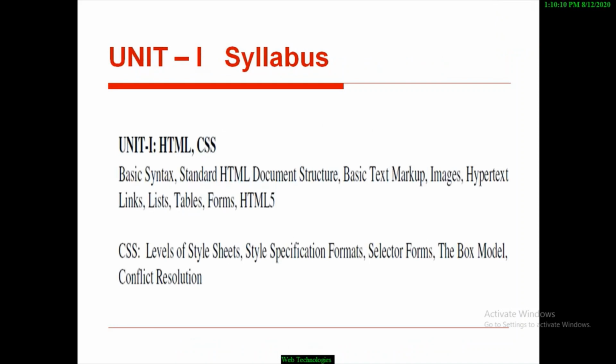And coming to the syllabus of the first unit, in the first unit we are going to discuss HTML as the first chapter and CSS as the second chapter.